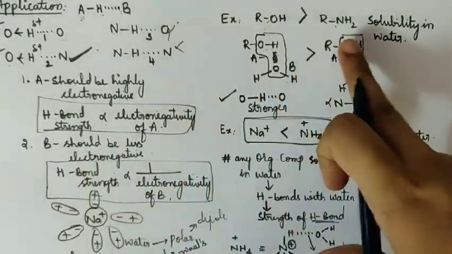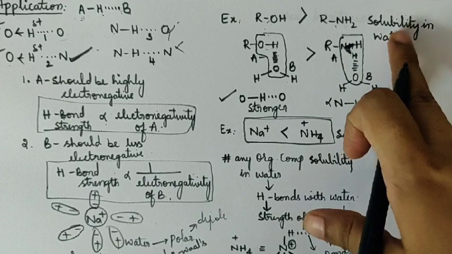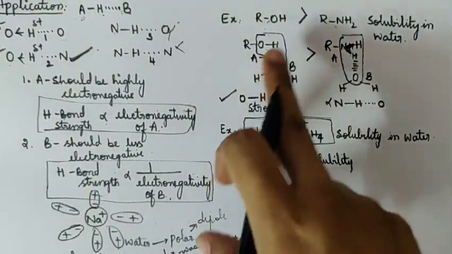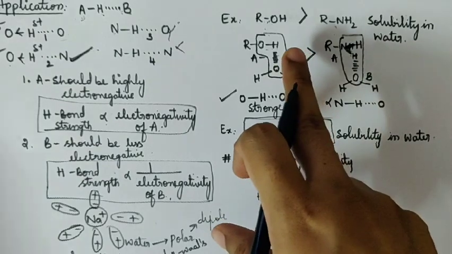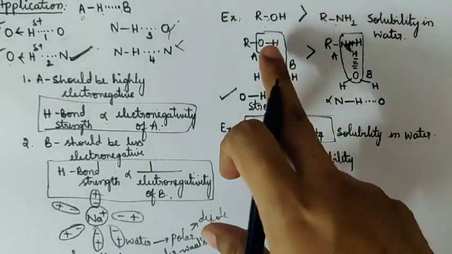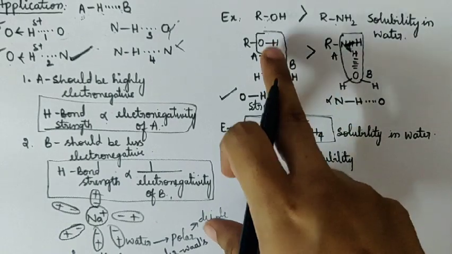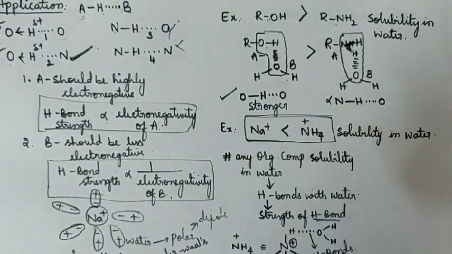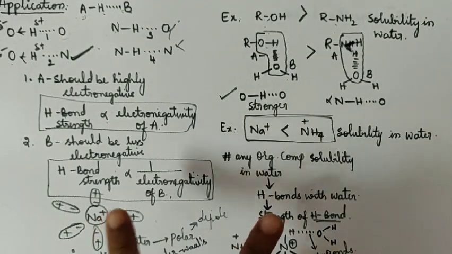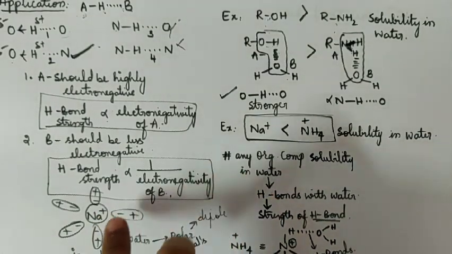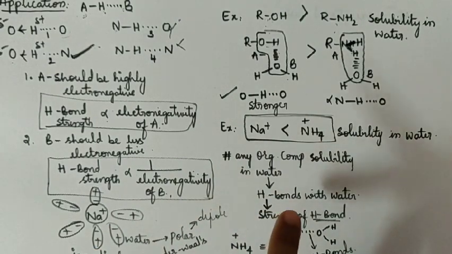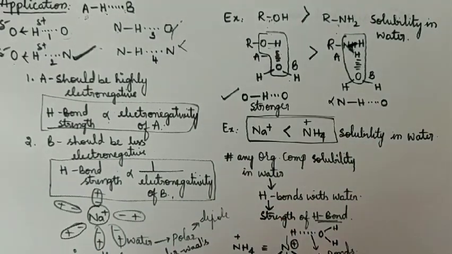So this is how you correlate the solubility of organic compounds with hydrogen bonding. What do you have to look at? Whether the molecule can form hydrogen bonds with water, then it is soluble. Then look at the strength of the hydrogen bond. Then you can decide which is more soluble and which is less soluble. And you can observe the types of interactions. If it is a van der Waals force with water, then it is less soluble. If it is hydrogen bonding with water, it is more soluble in water.